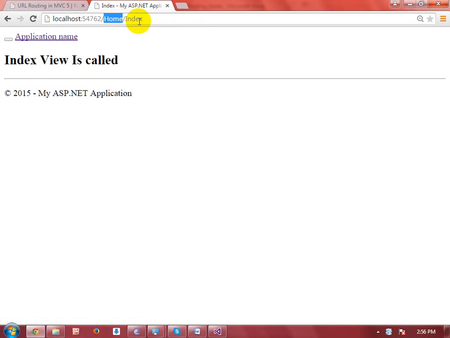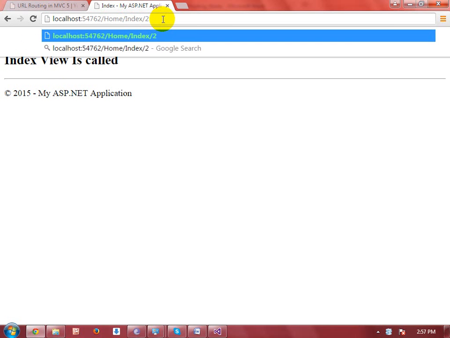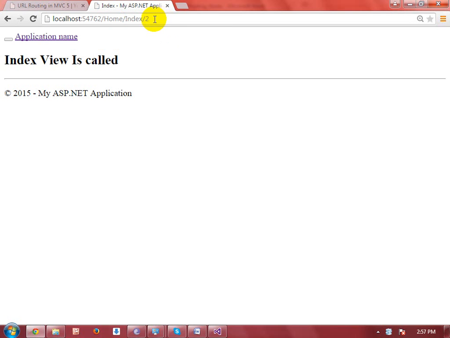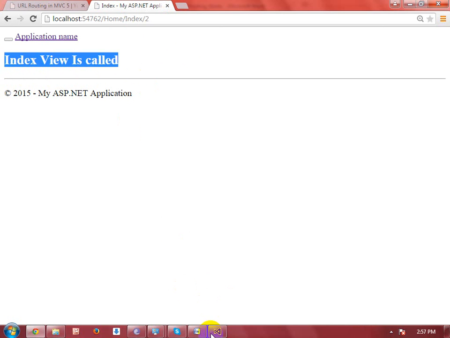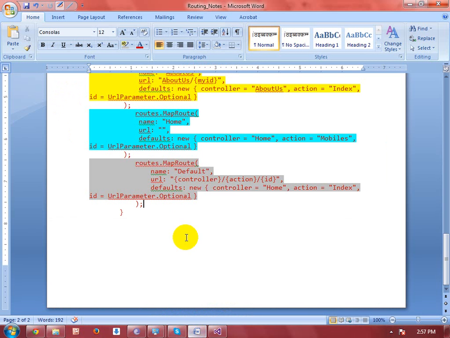This is the controller and this is the action name. Here that is the id. I declared it as optional, so it will not raise any kind of error. You can see here the Index view is called. This is the default view. But if I want to set another view, I want to create a new view, you can do it also. Let me take an example.